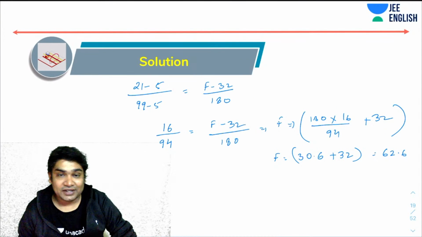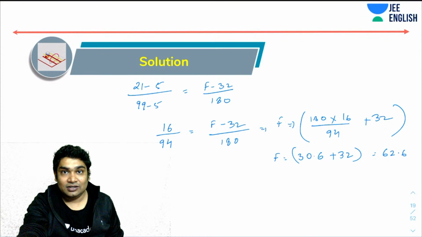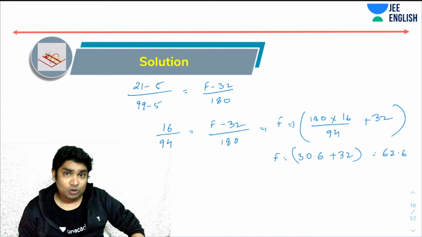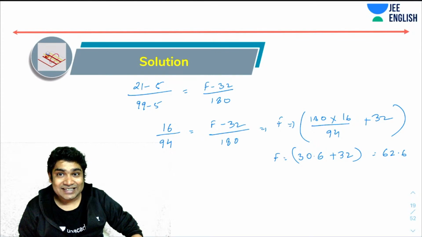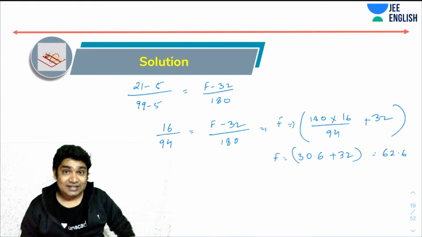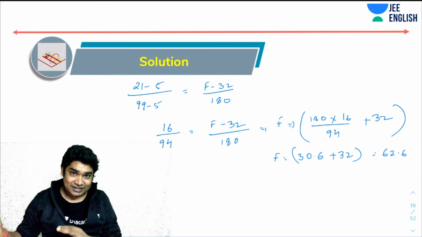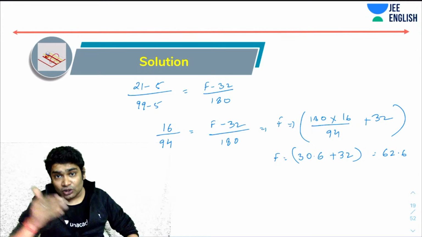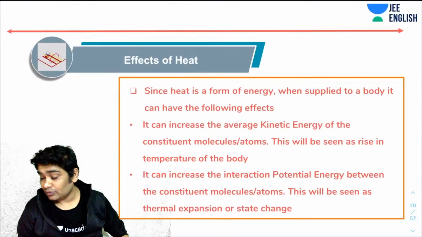Okay, I hope you followed the logic of this. So essentially, even on the faulty scale, the ratio of degree of hotness and coldness should not have altered, right? Because all these scales are supposed to be linear. I hope you know what a linear scale is. A linear scale is like, if I call this length 1 meter, then double the length would be 2 meters, triple the length would be 3 meters. That's a linear scale. So since the scales are linear, the ratios would always be the same, even if it's a faulty scale.